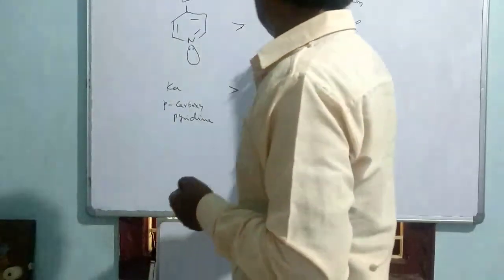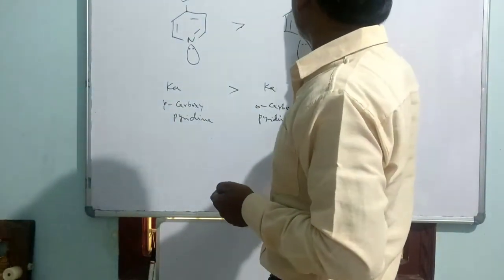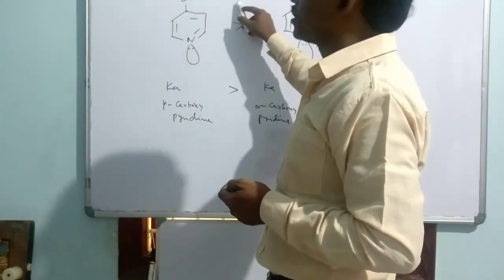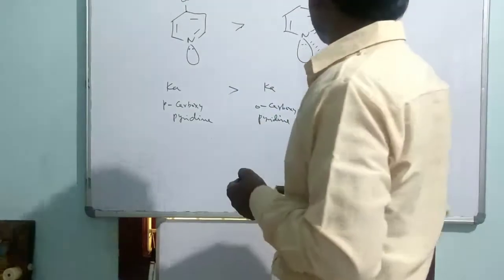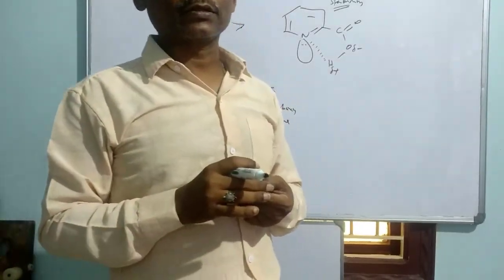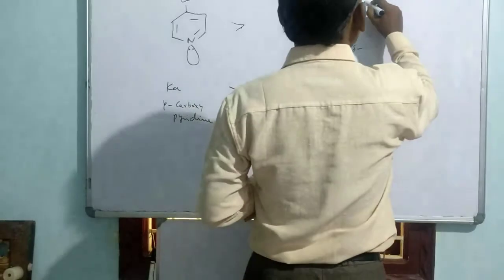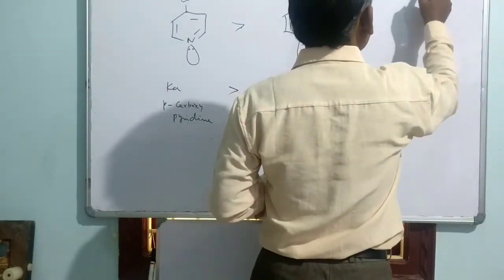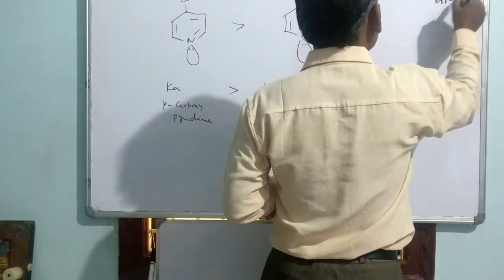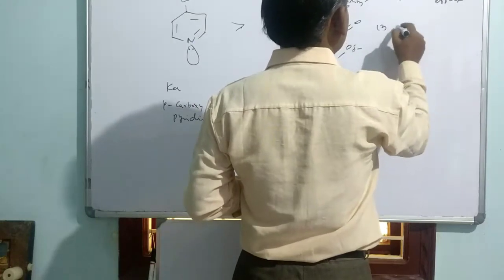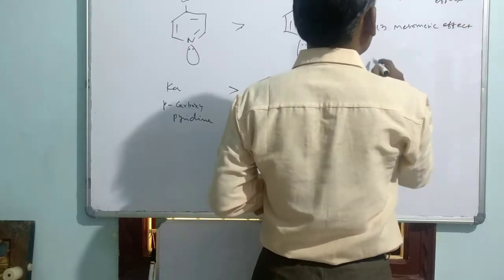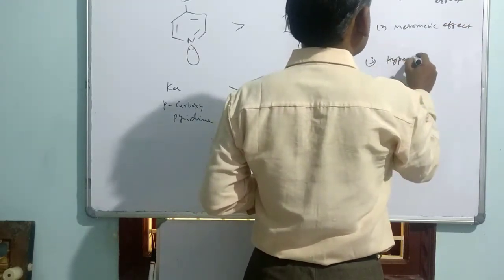If the conjugate base is more stable, the reaction is more driven to the right, the transfer of proton from acid to base is more, and the strength of acid will be higher. So based on the stability of conjugate base, we required some electronic factors. What electronic factors have we discussed? We have the electronic factors like inductive effect. Some examples were taken, then mesomeric effect, where some examples were taken, and there is also hyperconjugation.